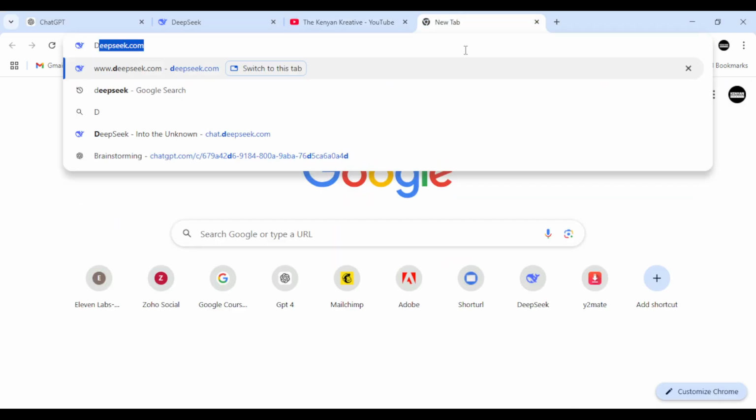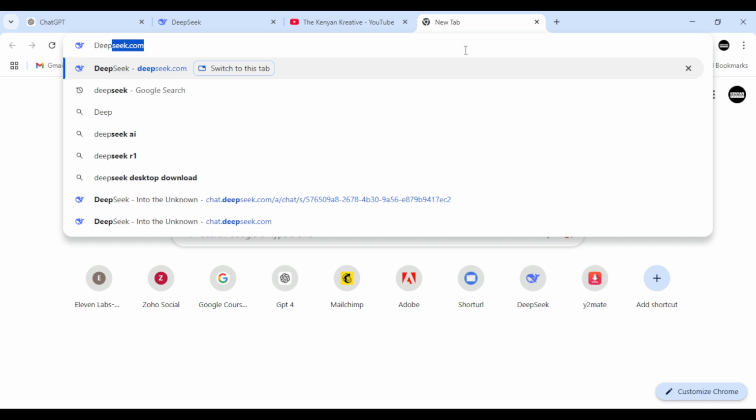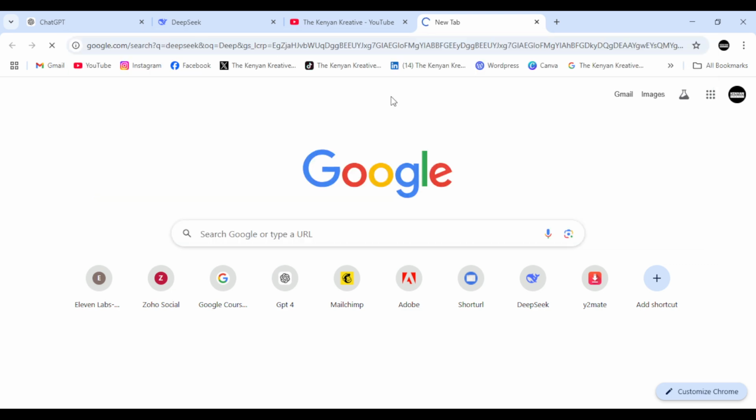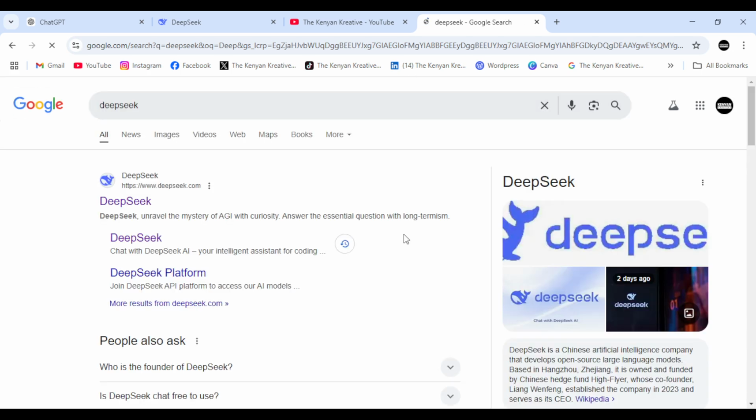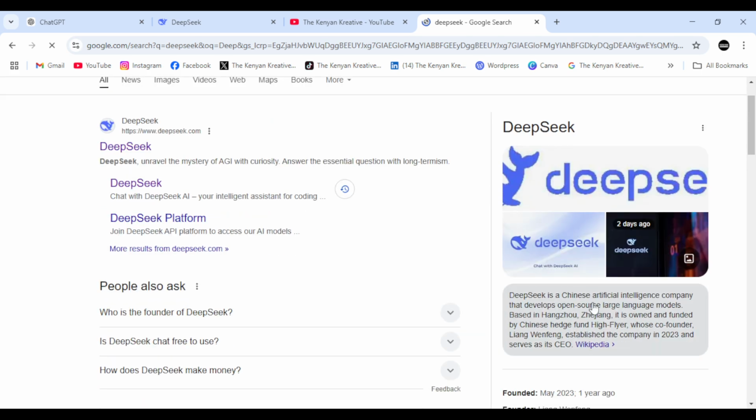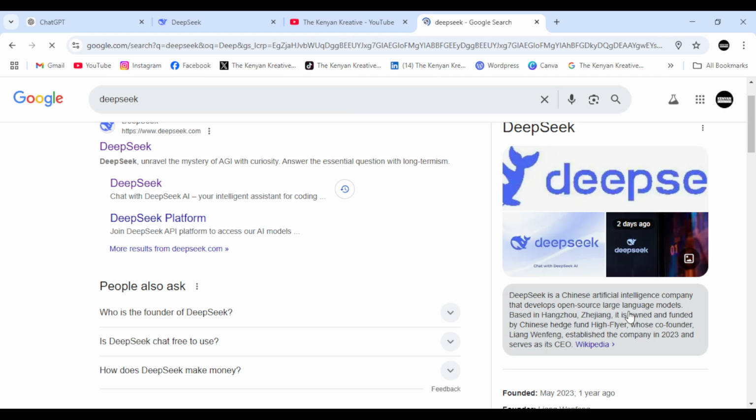So I'm gonna Google Deep and then Seek, click on Google search, and you can see here it's saying that DeepSeek is a Chinese artificial intelligence company that develops open source large language models. It is based here and it is owned and funded by a Chinese hedge fund.